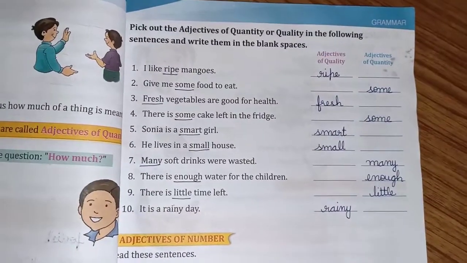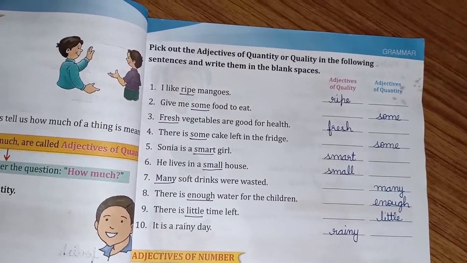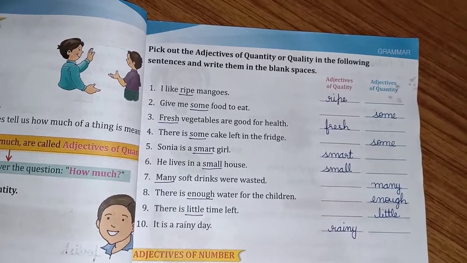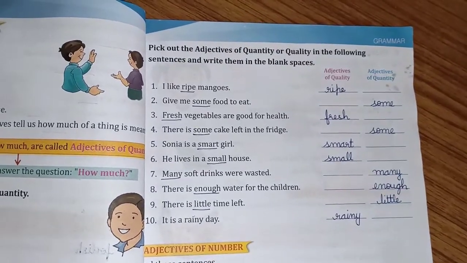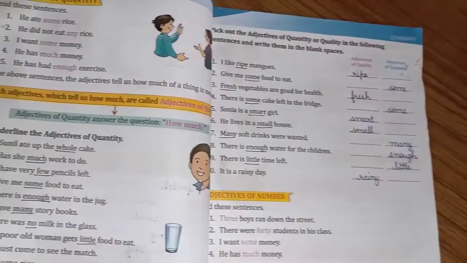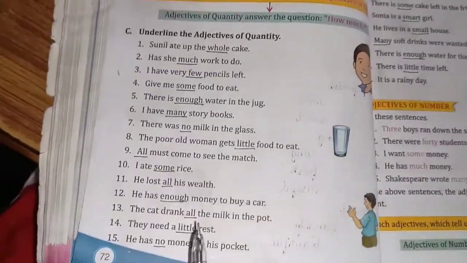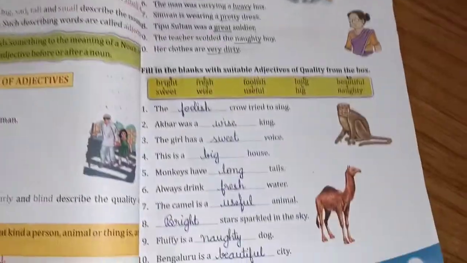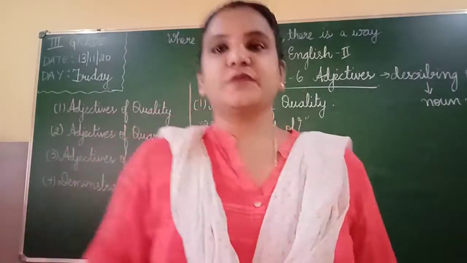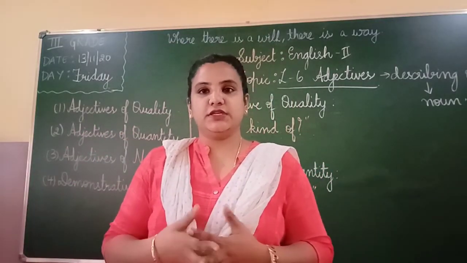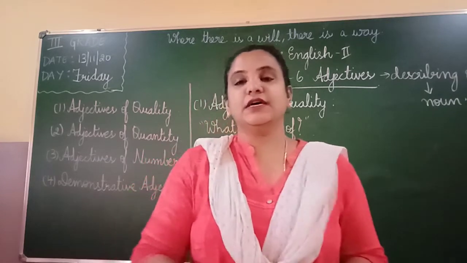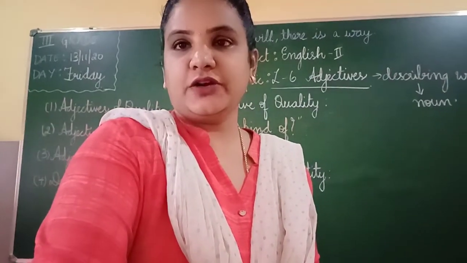Okay, children. Complete this also. So this completes the exercise part of the adjective of quality and adjective of quantity. Okay, children. I hope all of you understood the chapter and you've done the textbook exercises part of it. Yes, no, children?